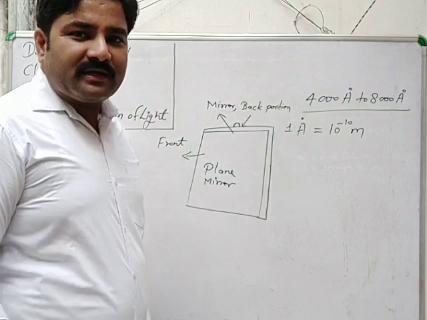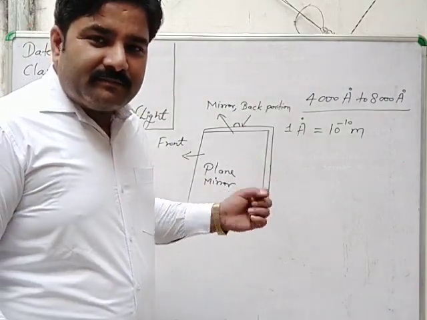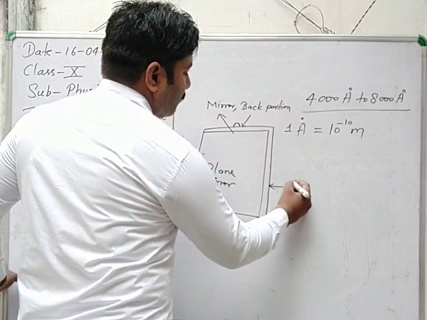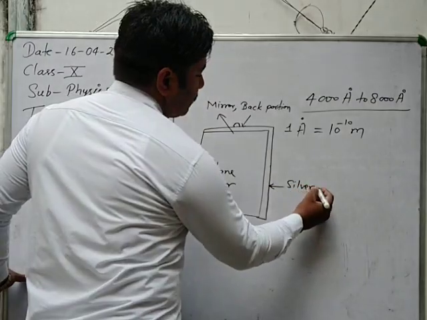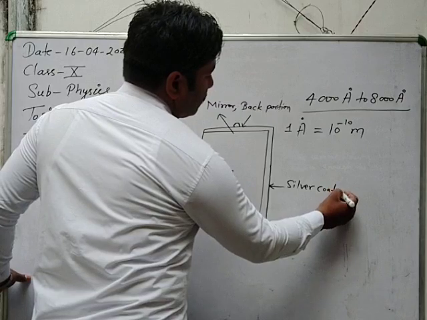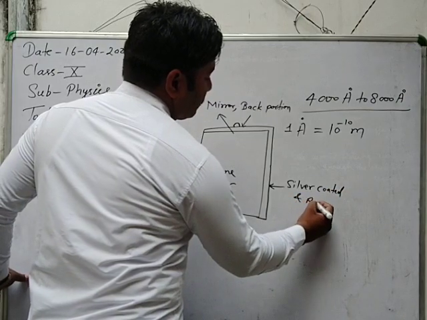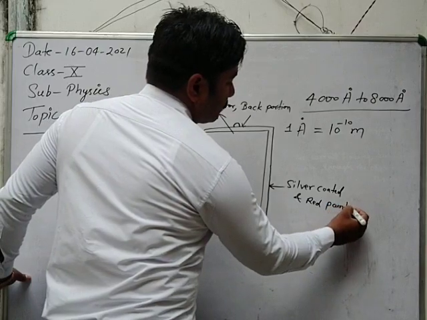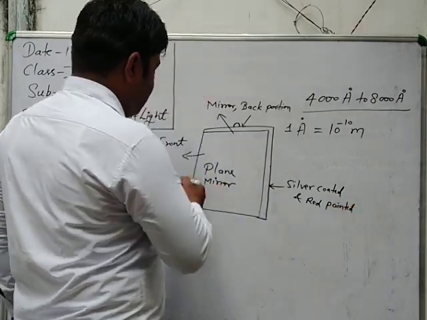In a plane mirror, the concept is that the back side is silver coated and red painted, and the front side means what?